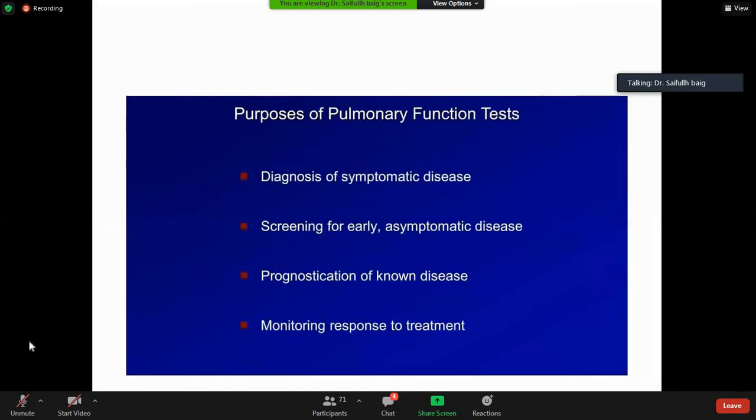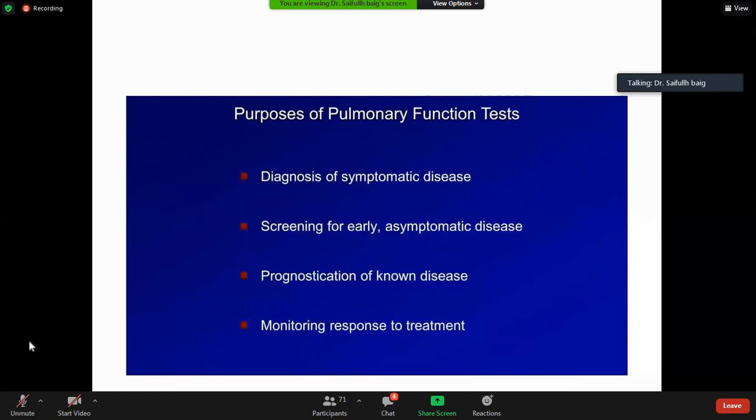So why do we do pulmonary function test? To diagnose symptomatic patients. Like a patient comes to you and he is having cough and shortness of breath. He is around 40 or 50 years old. He's a smoker. How are you going to investigate him?